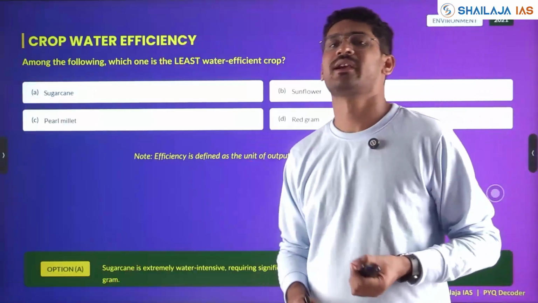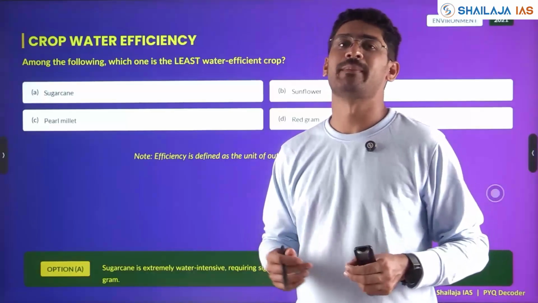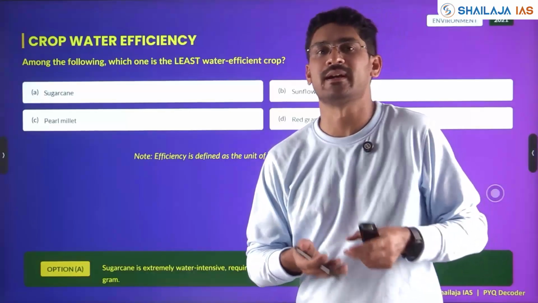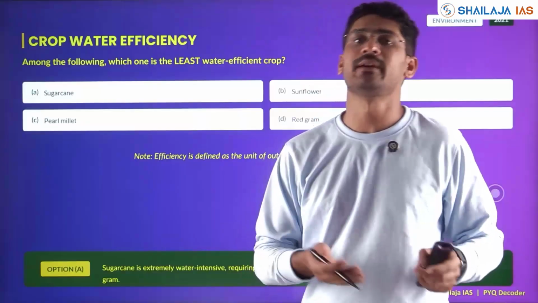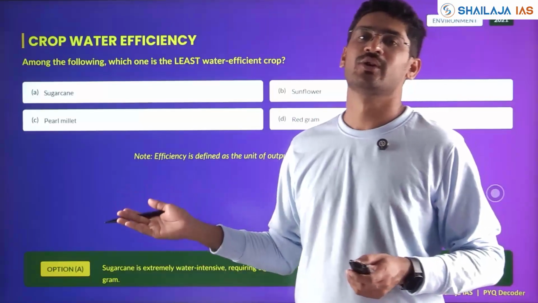So you might see sugarcane grown only in the areas where if water is not there, the fight happens. In the Kaveri basin, okay, where Karnataka, Tamil Nadu farmers depend on the Kaveri river. If that Kaveri water is not there, they cannot grow sugarcane.